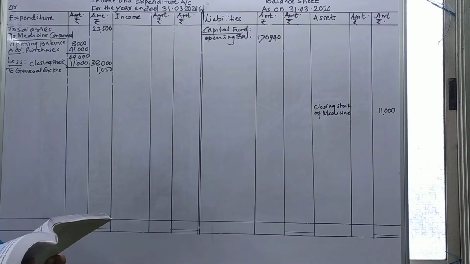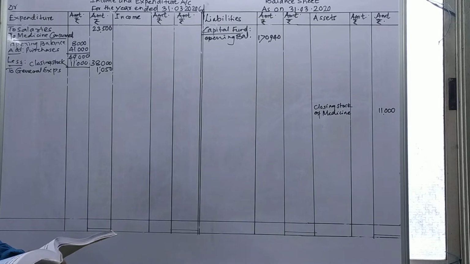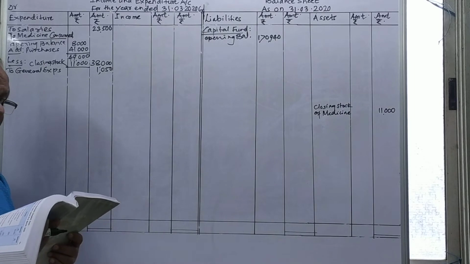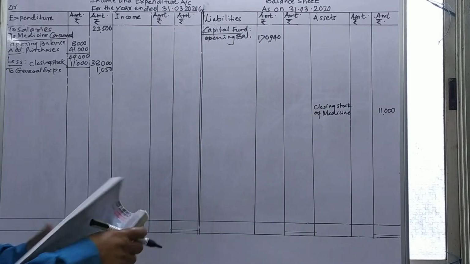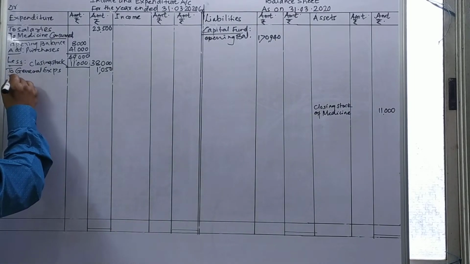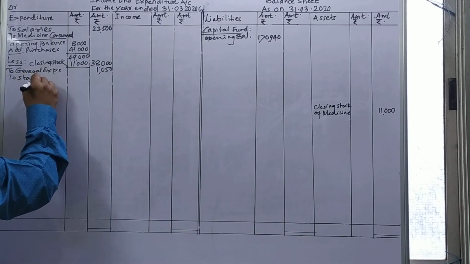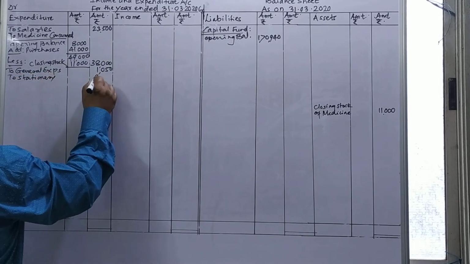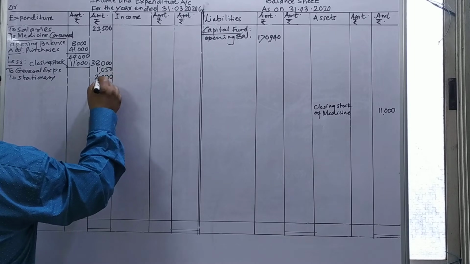Then after general expenses, salary we have taken, stationery 2,000. There is no opening stock of stationery, so here I write stationery 2,000, no adjustment. I will take this in the outer column.